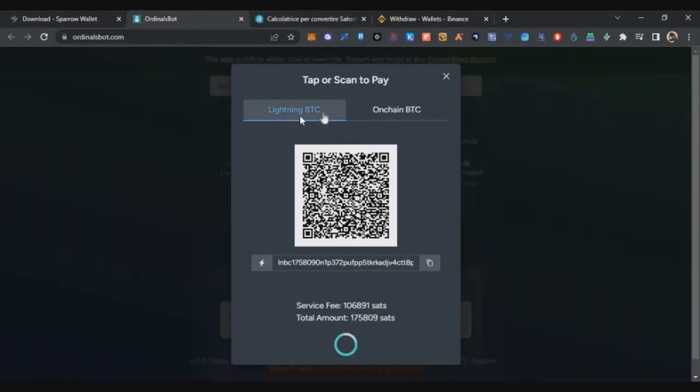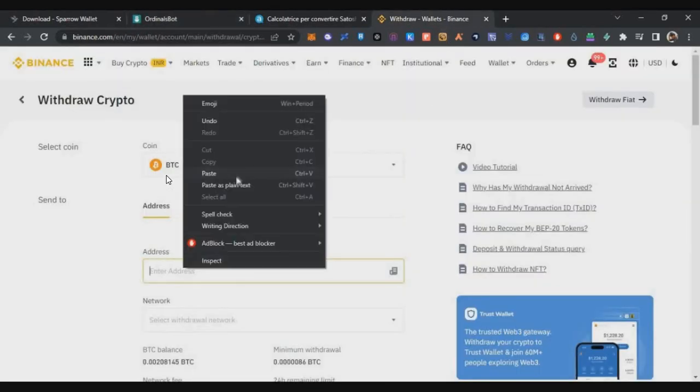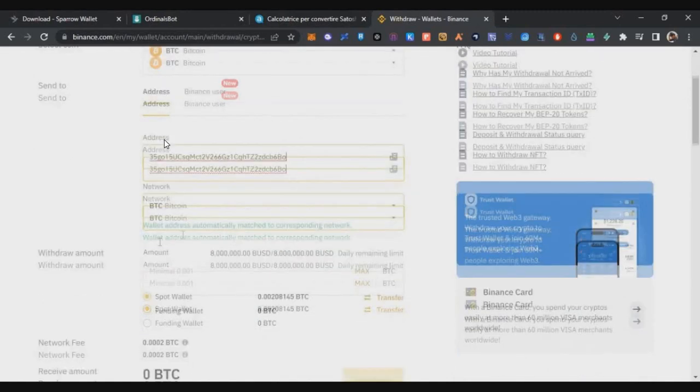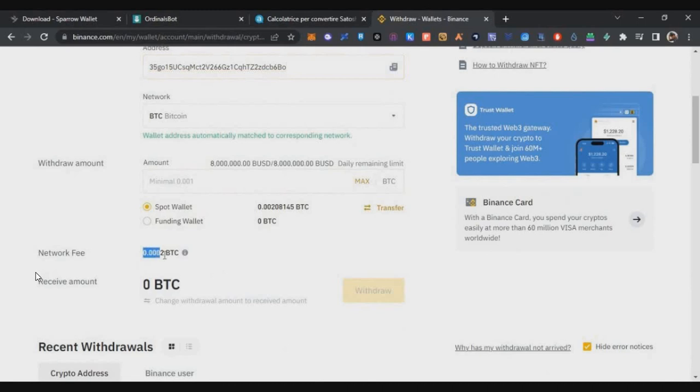Right now it will be in the Lightning BTC. You have to select on-chain BTC. So just select on-chain BTC and then copy this wallet address, and then go to any centralized exchange like Binance and buy some BTC required for the fees, and paste that wallet address for withdrawal. And here, instead of maximum, you have to select the network fees, because when you send an amount from a centralized exchange, that will deduct the network fees.